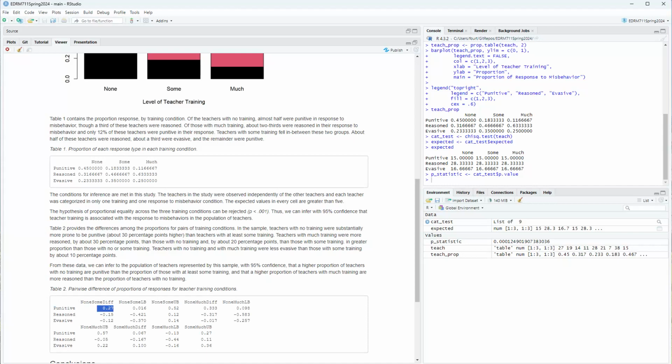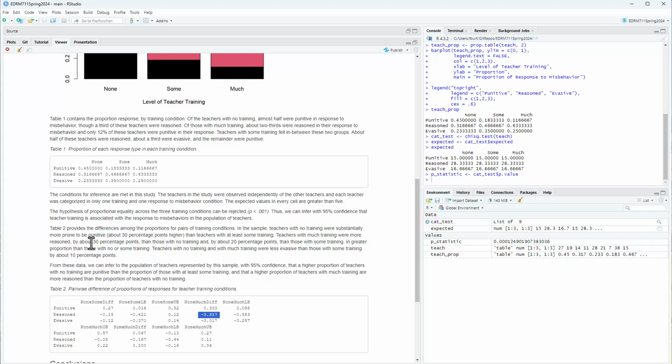We could say that, but I'm saying it in ways I can easily remember, about 30 percentage points higher than teachers with some training. Those with no training were more punitive. Teachers with much training were more reasoned by about 30 percentage points than those with no training. So now I'm comparing none to much. And if I compare none to much, here I see that it's negative because of the way that I subtracted. I took the none first and subtracted the much, which means that much is higher by 0.32 or about 32 percentage points.